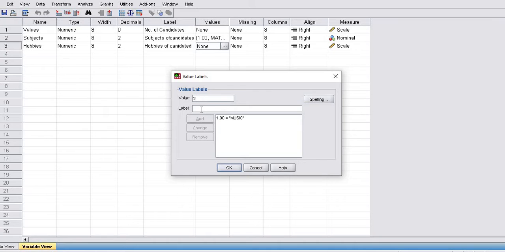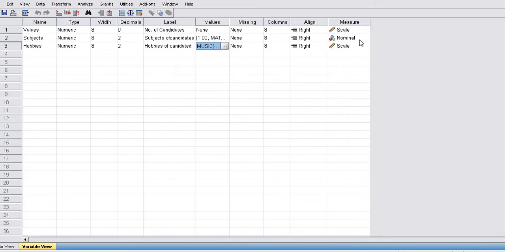Number 2, craft work, added. Third for reading, fourth for drama, okay, and it is also a nominal scale.